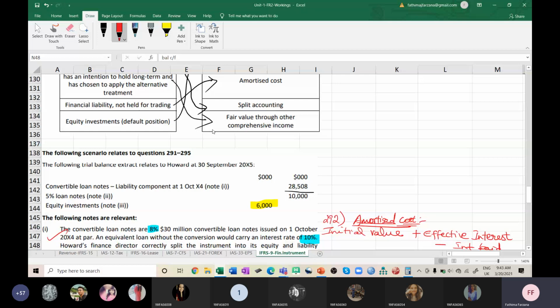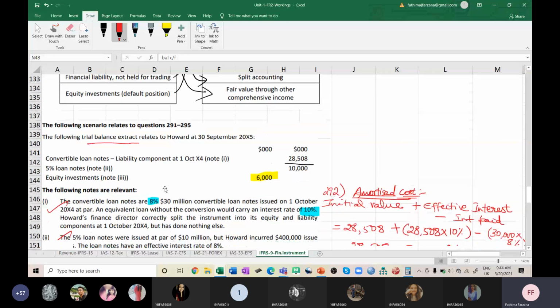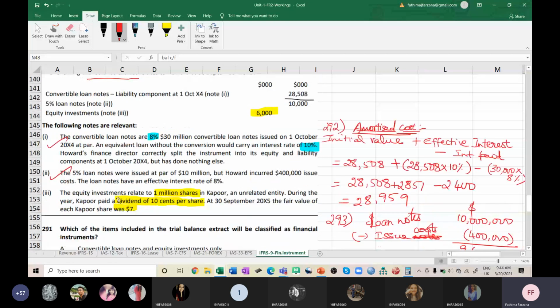Can you see this? It is your trial balance extract. In that, convertible loan notes are given as 28,508 and 5% loan notes as 10,000. Then you have an equity investment of 6,000, and for that equity investment they said note number 3. What is note number 3?